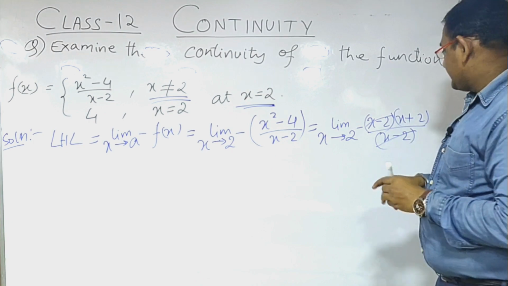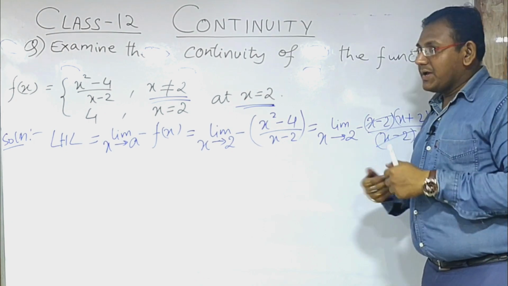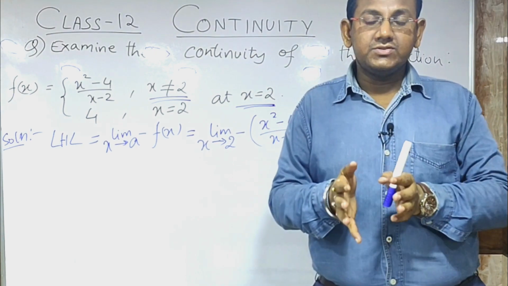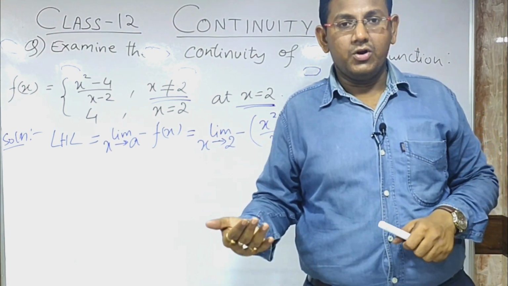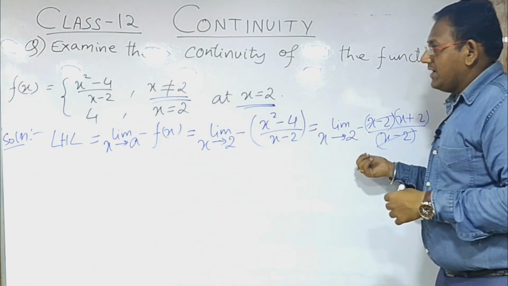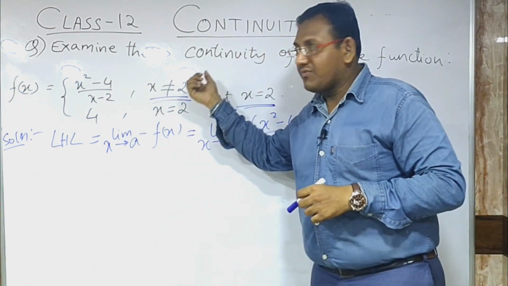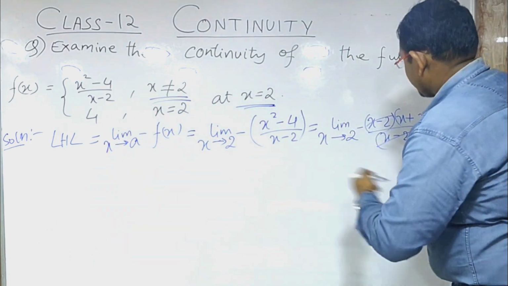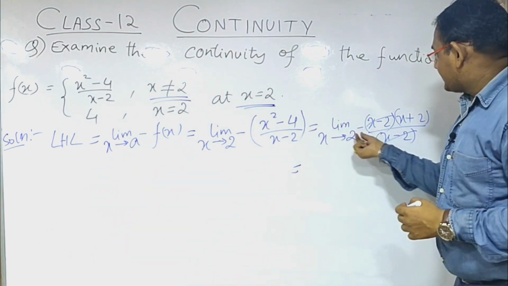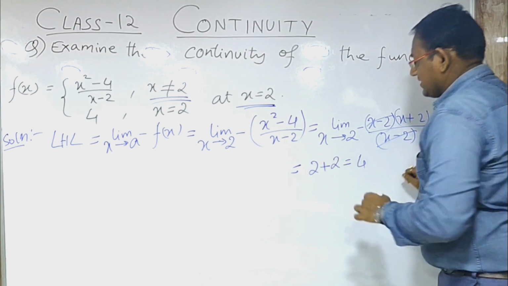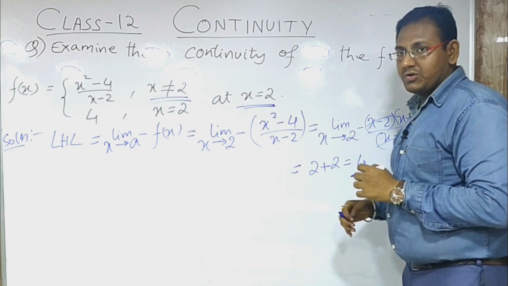Now another question arises, why are we putting the value? Because we already understood that we are approaching towards that point, so the value is so close that we can consider it. In this case, if we put the value of x as 2, this becomes 2 plus 2, that is 4. So your left hand limit is coming to 4.